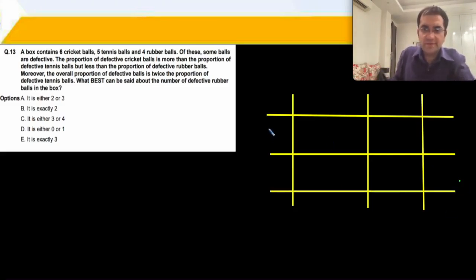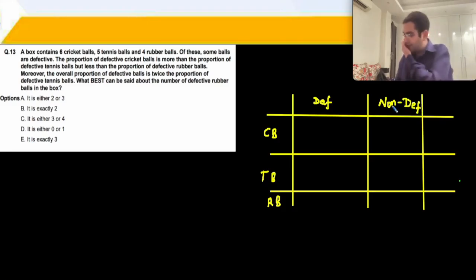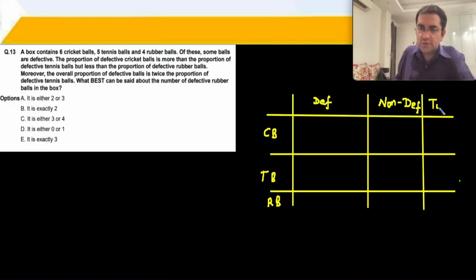We have some cricket balls, tennis balls, rubber balls. They are either defective or non-defective, and we have their totals. Cricket balls 6, tennis balls 5, rubber balls 4. Let's say that the number of defective balls are x, y and z respectively. Non-defective becomes the remaining balls.